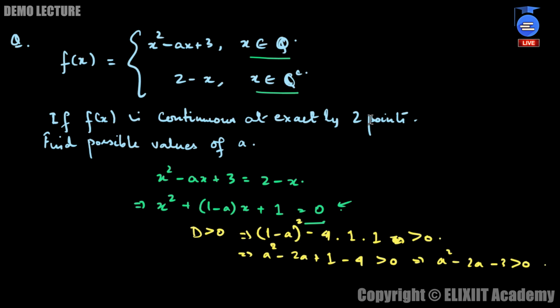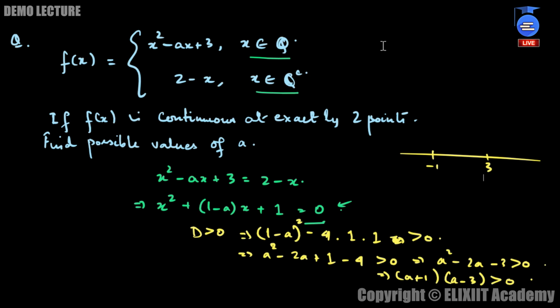So let's linearly factorize this thing. This turns out to be (a plus 1) into (a minus 3), just basic linear factorization, and this is greater than 0. Now we can use the number line method, or what you call the wavy curve method. The turning points are minus 1 and 3. Although this is a very simple inequality, you can solve it just by visualization.